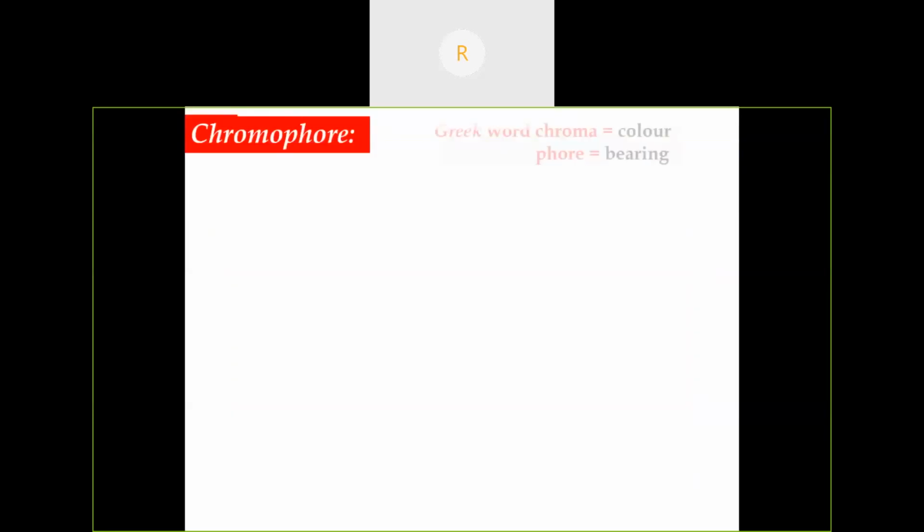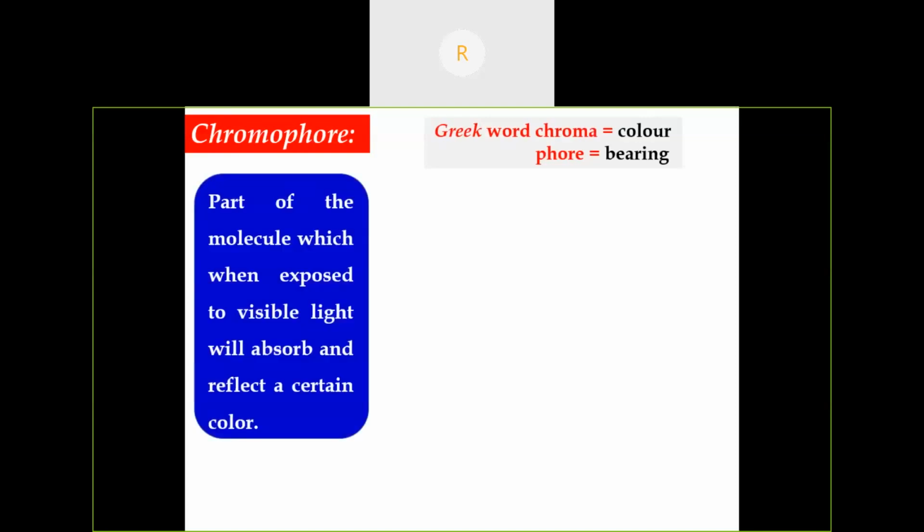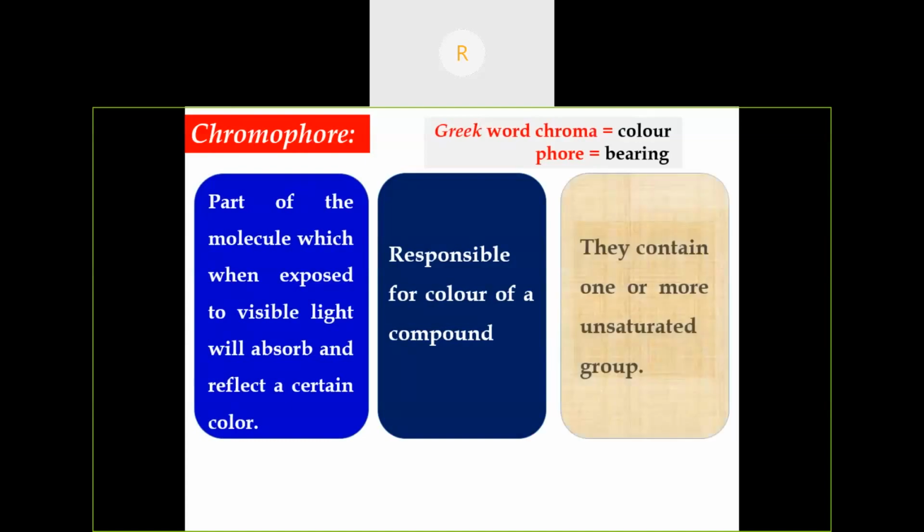So what do you mean by chromophore? In the Greek words, chroma means color, and phore means bearing. It is a part of the molecule which, when exposed to visible light, will absorb some radiation and reflect a certain color. This is responsible for the color of a compound. For example, if a compound is colored, then there might be the presence of a chromophore. The essential criterion for a chromophore is that it contains one or more unsaturated groups.